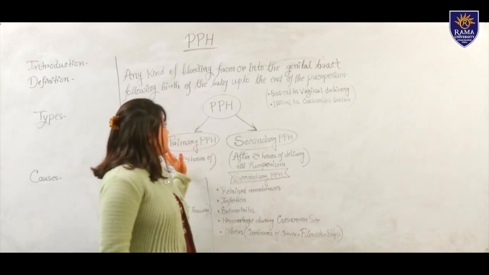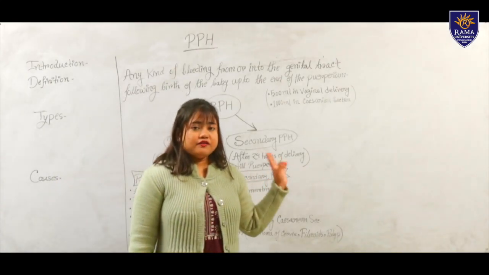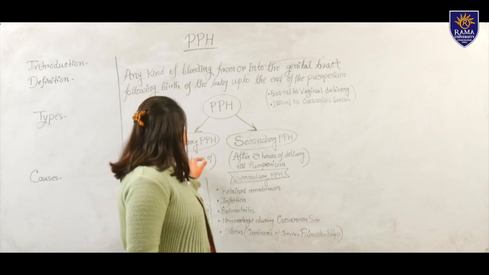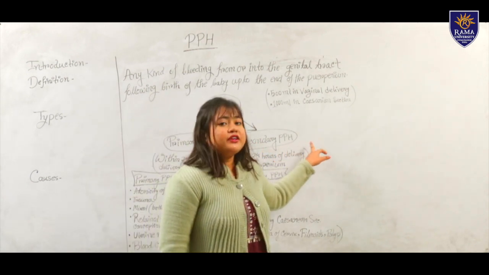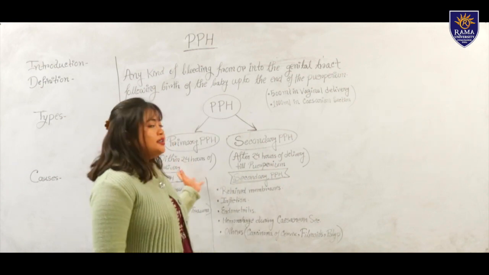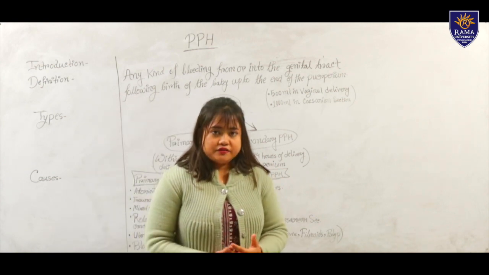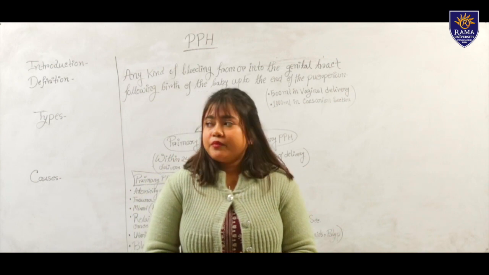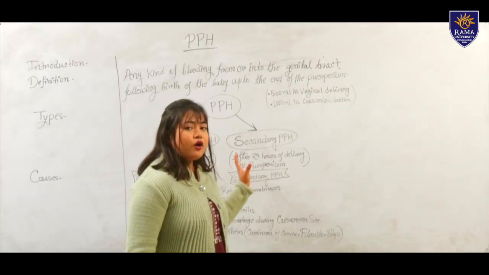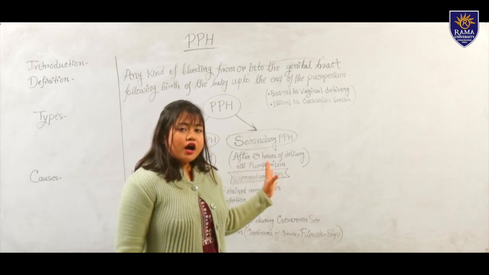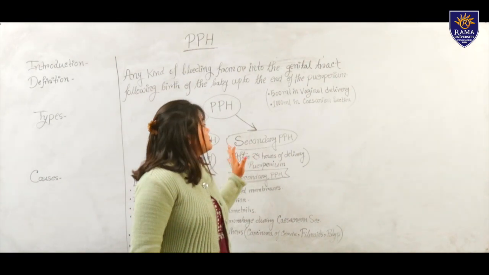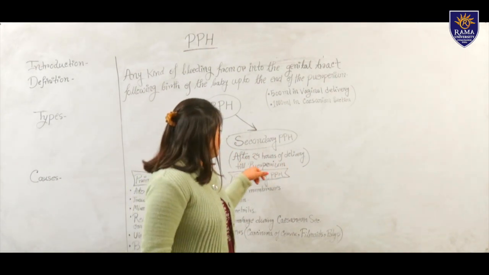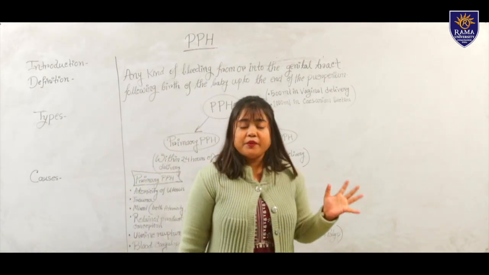Now the types of PPH. PPH can be divided into two types. First one is primary PPH and second one is secondary PPH. If the bleeding occurs within 24 hours of the delivery, then it will be known as primary PPH, and if bleeding occurs after 24 hours of the delivery until the end of the puerperium period, it will be known as secondary PPH. Now the question is, what is puerperium?